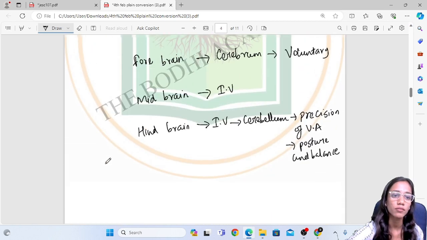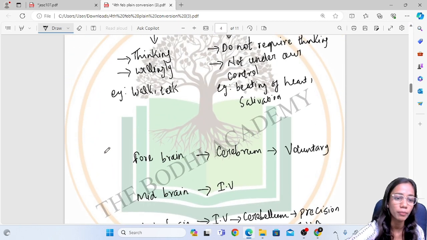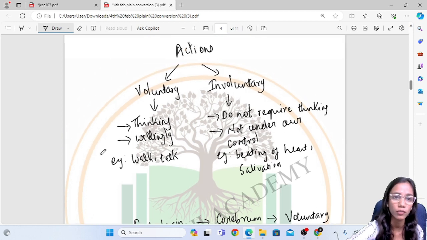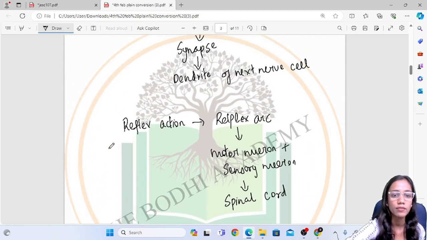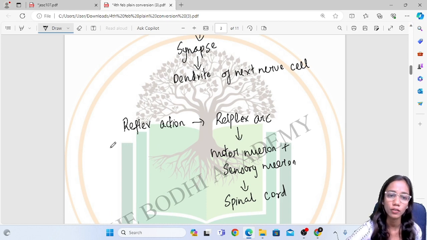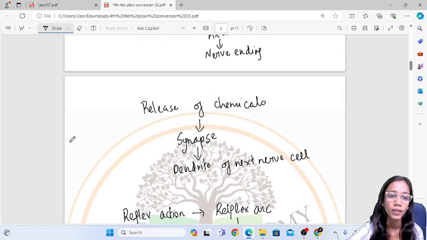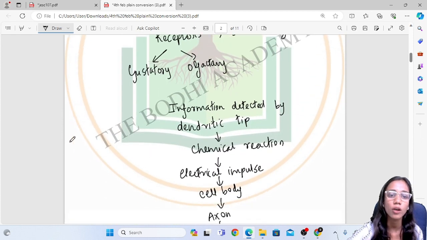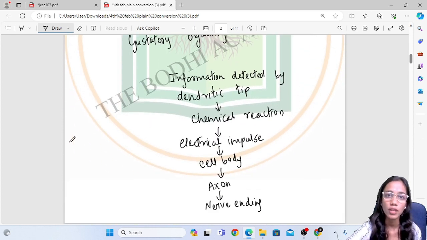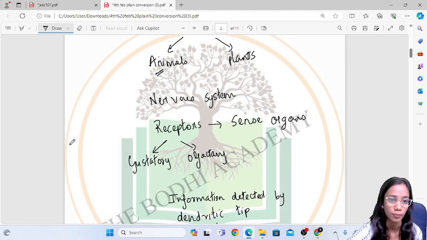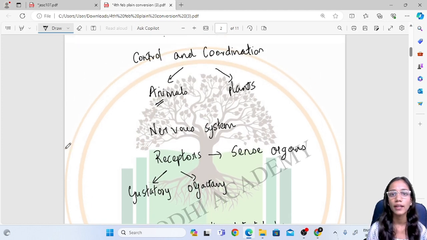We have done the parts of the human brain, forebrain, midbrain and hindbrain, which together control the voluntary and involuntary actions. And we studied about the reflex action controlled by the reflex arc, which is formed in the spinal cord. We also studied how information travels in the form of electrical impulse in the nerve cell, followed by the nervous tissue and the nervous system. This is how control and coordination happens in animals. Today we saw about the animals. In the next video we will be discussing how control and coordination happens in the plants.